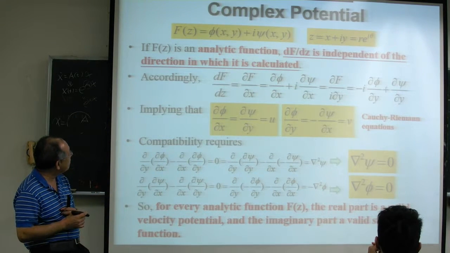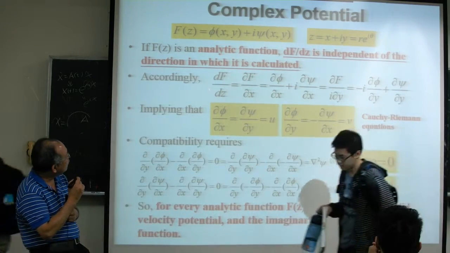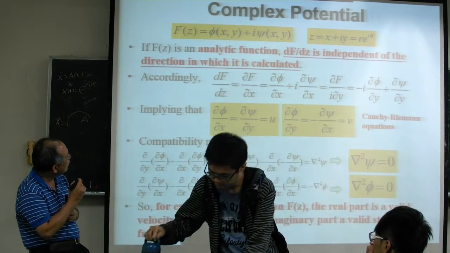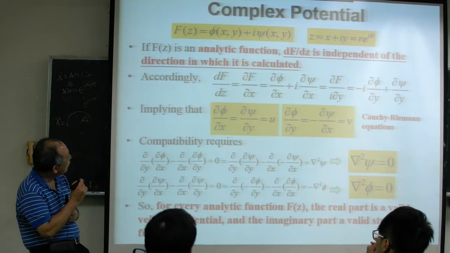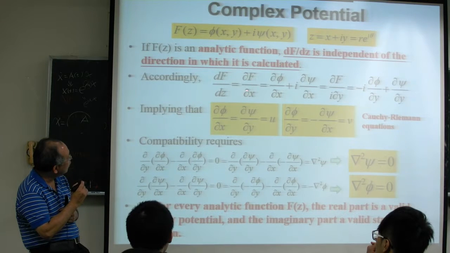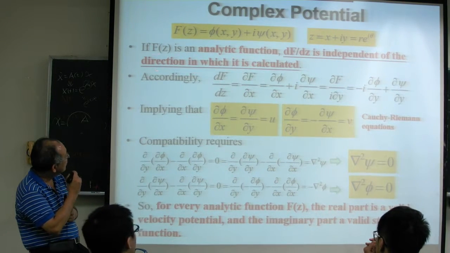What does that mean? For example, when you calculate df/dz, it can be in the x direction, so it becomes partial f partial x. This is along the x direction, just calculating in a specific direction.